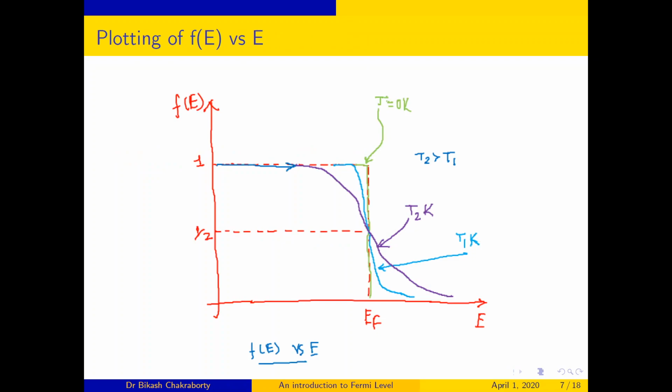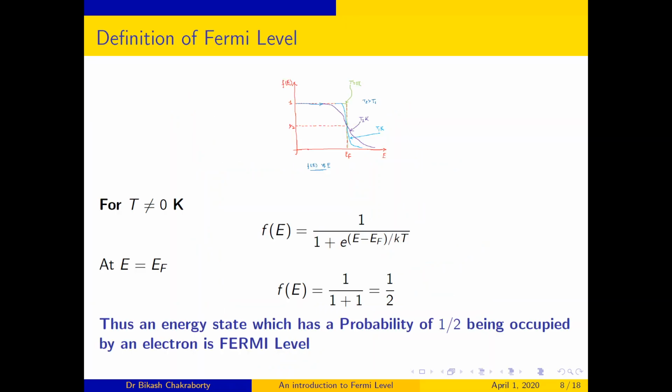Now, if we plot the distribution function with energy, then we will get this type of curve. I have shown you for T equal to 0 Kelvin and for any two arbitrary temperatures T2 and T1 Kelvin, where T2 is greater than T1. Now we will explain this curve. First, I want to define the Fermi level. What is the Fermi level?